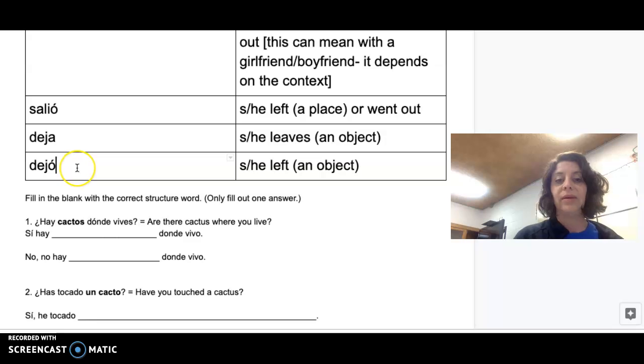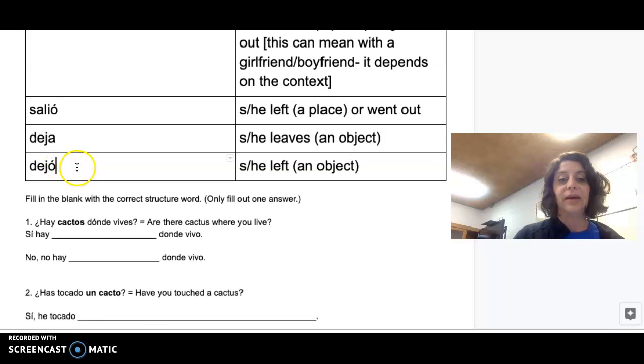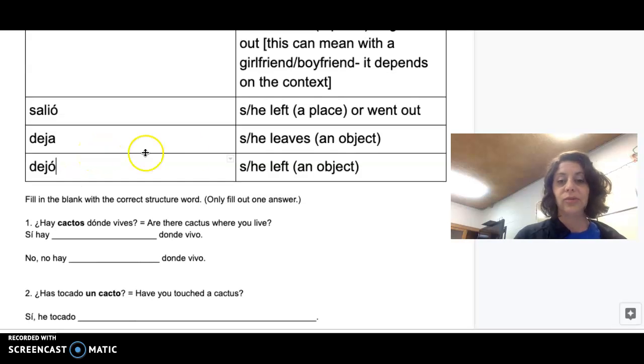Okay, that would be again, my preterite tense, completed action. Let's say Joe, again, left his iPad in the van. Okay, so I would say Joe dejó su iPad en la camioneta. Okay, Joe left the iPad in the car or in the van.